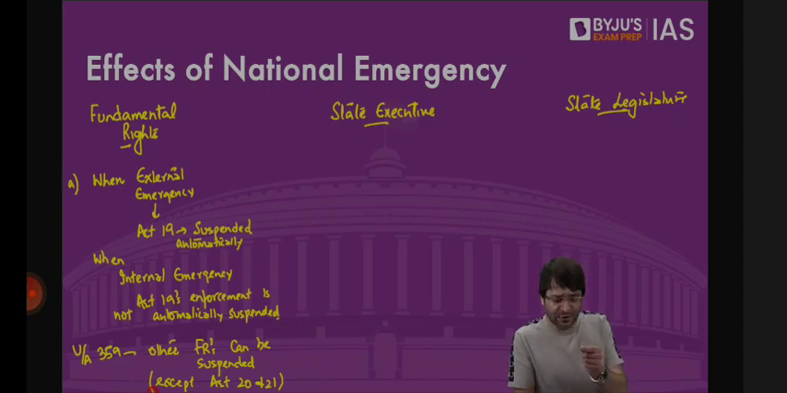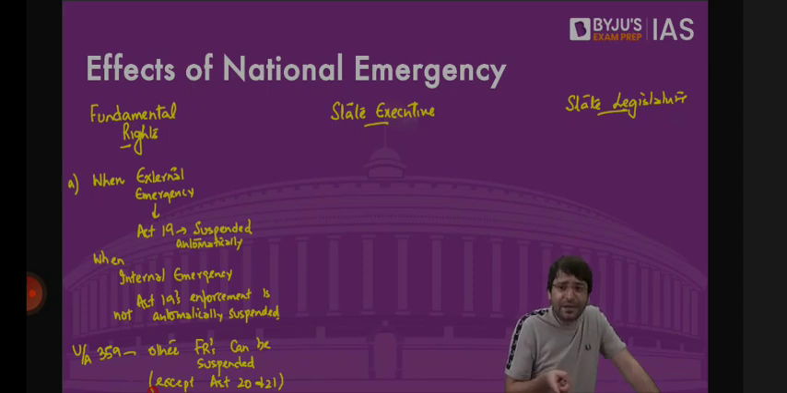National emergency is imposed on the grounds of war or external aggression. What sort of emergency is this? External emergency. As soon as external emergency is imposed, Article 19 is automatically suspended. Although we say fundamental rights are not suspended, their enforcement is suspended. What's the difference? Article 19 remains. All the fundamental rights remain. But on the grounds of violating these fundamental rights, you cannot drag the state to the court, which means these fundamental rights are not enforced.